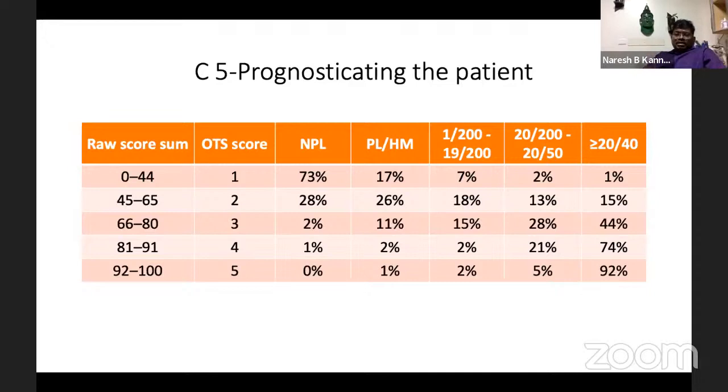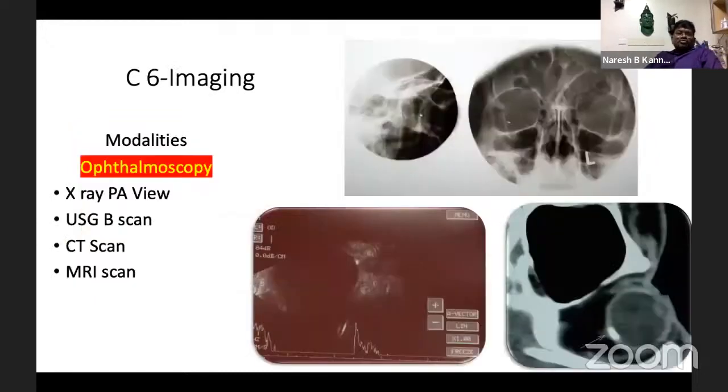This score has to be done in any case of injury so that we can prognosticate, because all of these patients will have a lot of apprehension, because losing vision is not a joke. So they will have 1,000 questions. So better to do all these things to prognosticate what will be. And imaging is another important thing.